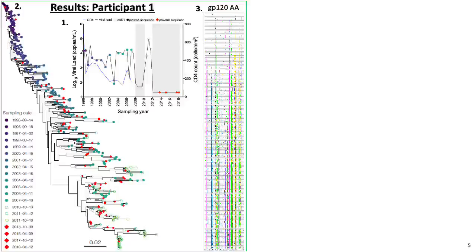Now, going back to the phylogeny, I want to draw your attention to the fact that the proviral sequences we sampled on suppressive CART, shown as red diamonds, are interspersed throughout the whole phylogeny. For example, we isolated one provirus that clustered with the earliest sampled plasma viruses, suggesting that this provirus was seeded shortly after transmission and had persisted since then. Overall, our findings are consistent with proviruses being archived throughout infection and persisting, such that the proviral pool on CART recapitulates much of the viral diversity that arises during untreated HIV infection.